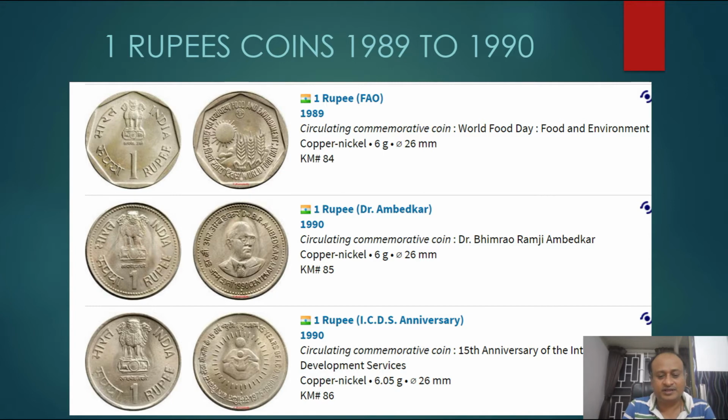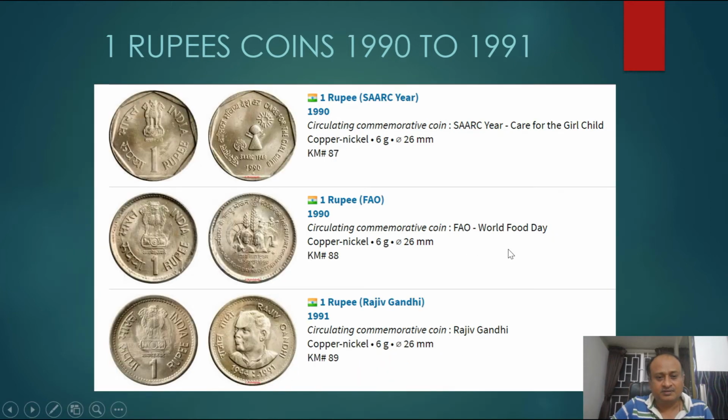So, the next one is the 1 rupee ICDS anniversary coin. It is the 15th anniversary of the Integrated Child Development Service. On that occasion, in 1990, a 1 rupee coin was minted. The next is in 1990 and 1991, where three varieties of coins were printed.